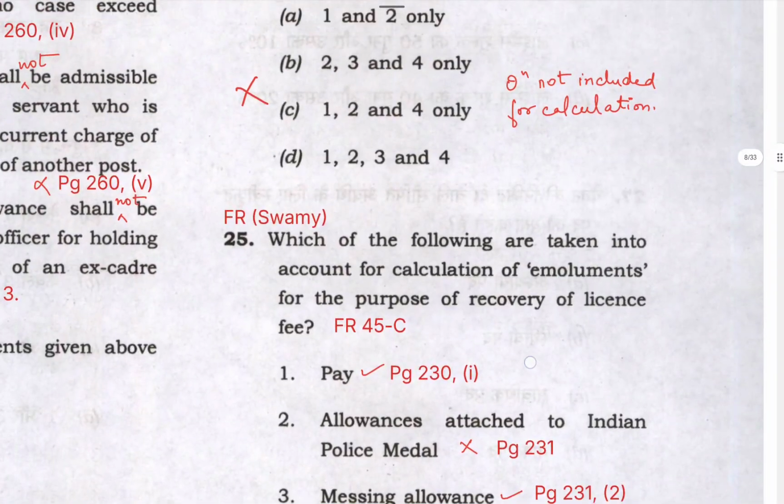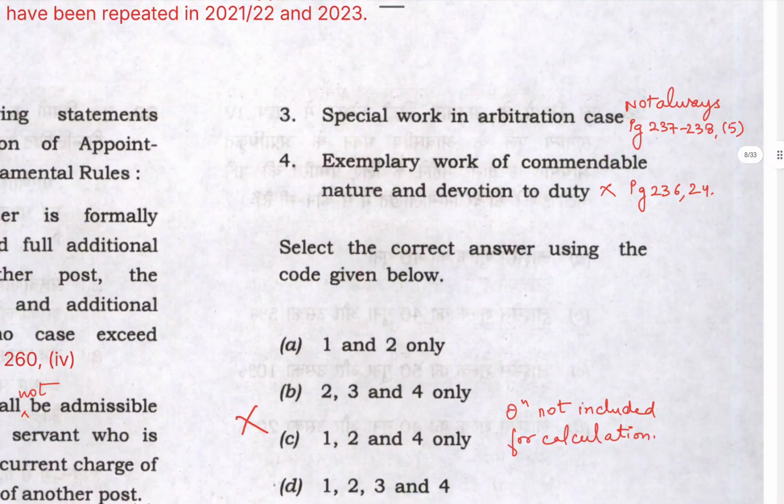Next statement is special work in arbitration cases. So this is tricky. Sometimes it is given, sometimes it's not given. When you're acting as an arbitrator for your ministry, and sometimes you are acting as arbitrator for some other ministry, in both the cases there are different provisions. In one honorarium is given, in the other honorarium is not given. So it is not always that an arbitrator will be given honorarium.